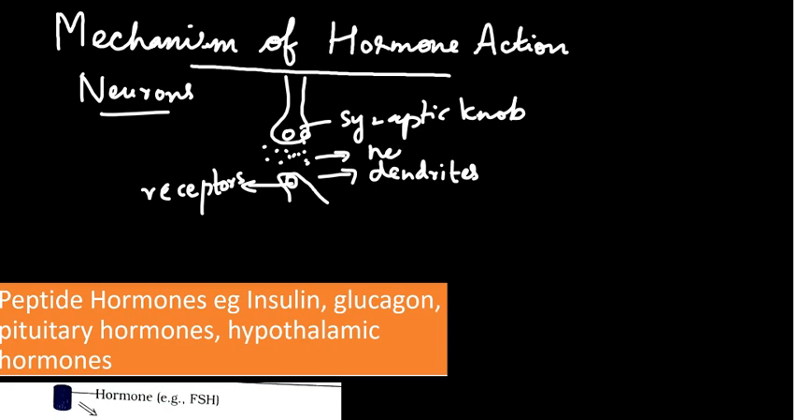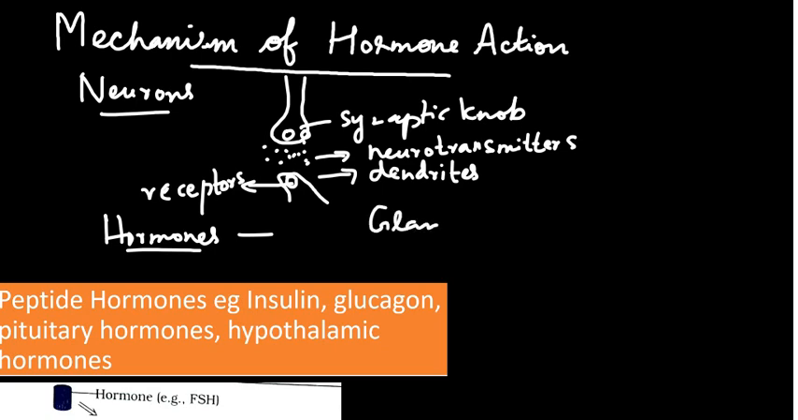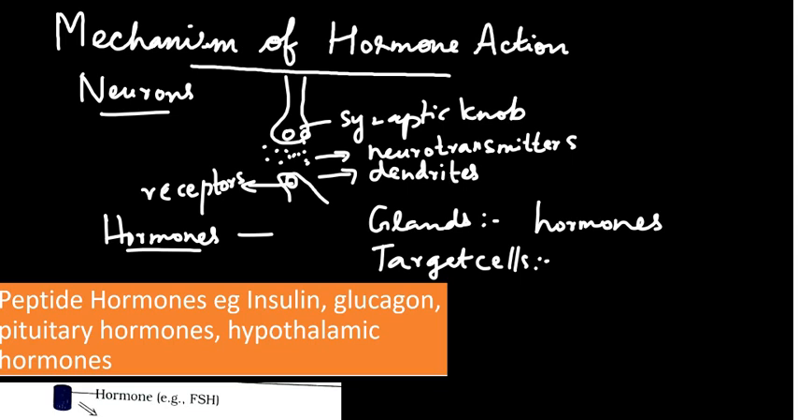Likewise, in the case of hormones, a similar action takes place. Hormones are produced by endocrine glands, like for example the pituitary gland or adrenal glands. These glands produce the hormones, and there should be receptors present on the target cells. Target cells will have special cells called receptors that will receive the hormones.